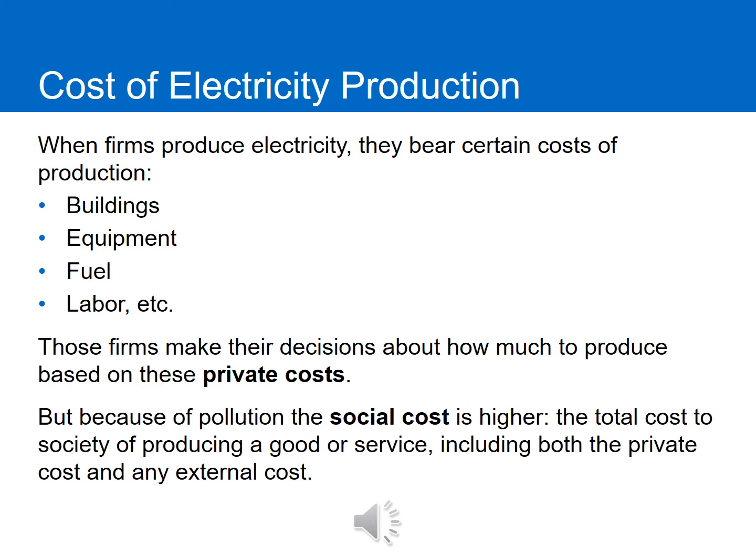But because of pollution, there's a higher total cost. There's a social cost above and beyond what they're forced to pay. And this total cost to society of a good or service, or the social cost, includes both the private cost and any external cost. So any cost on a third party, in this case pollution, is part of the social cost, but it's not being counted as part of the private cost when firms decide how much electricity to produce and to sell.